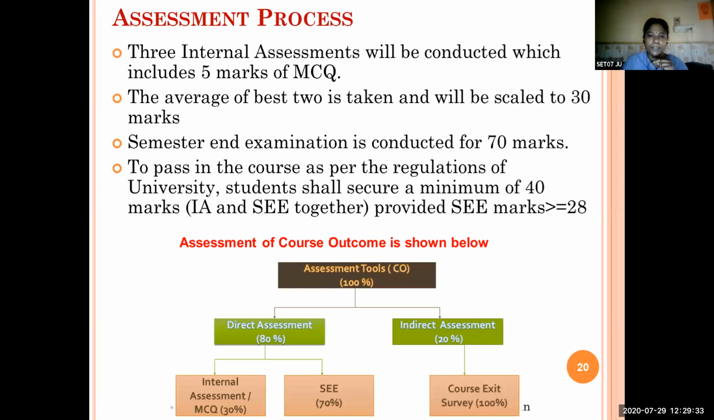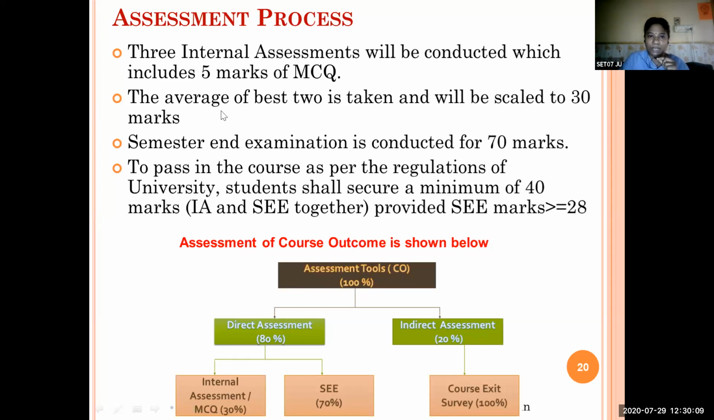And the assessment will be done. The 3 internal assessments will be conducted, which include 5 marks of multiple choice questions. The internal assessments will be based on assignments. At the end of each module, we will have one assignment of the multiple choice question type. You will be given 10 questions, each carrying 0.5 marks, so 5 marks will be given. And if we conduct 6 or 5 assignments, or 3 or 4 assignments, we will take the maximum mark as your assignment mark.